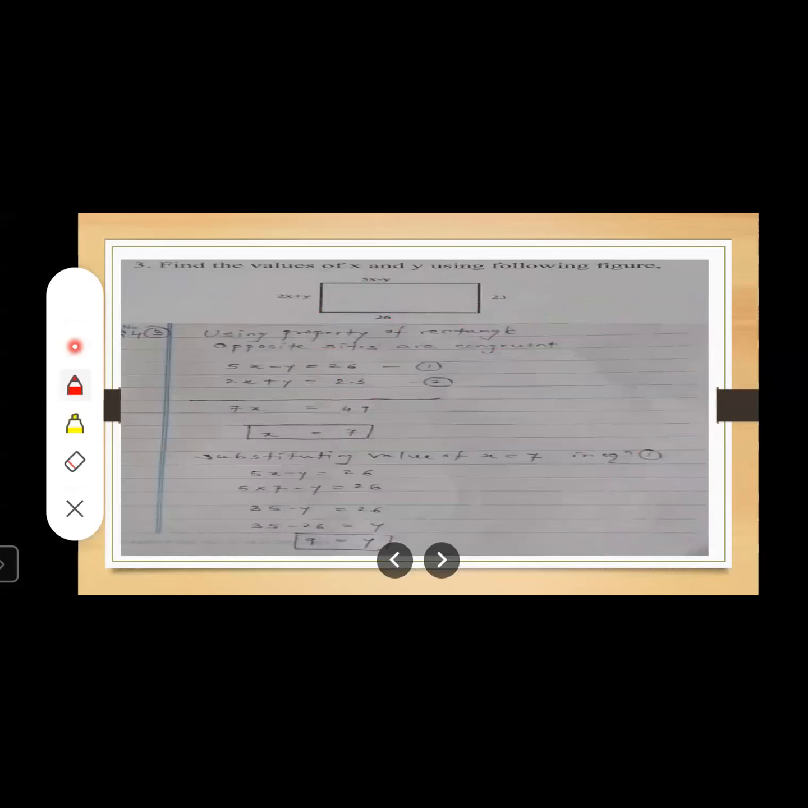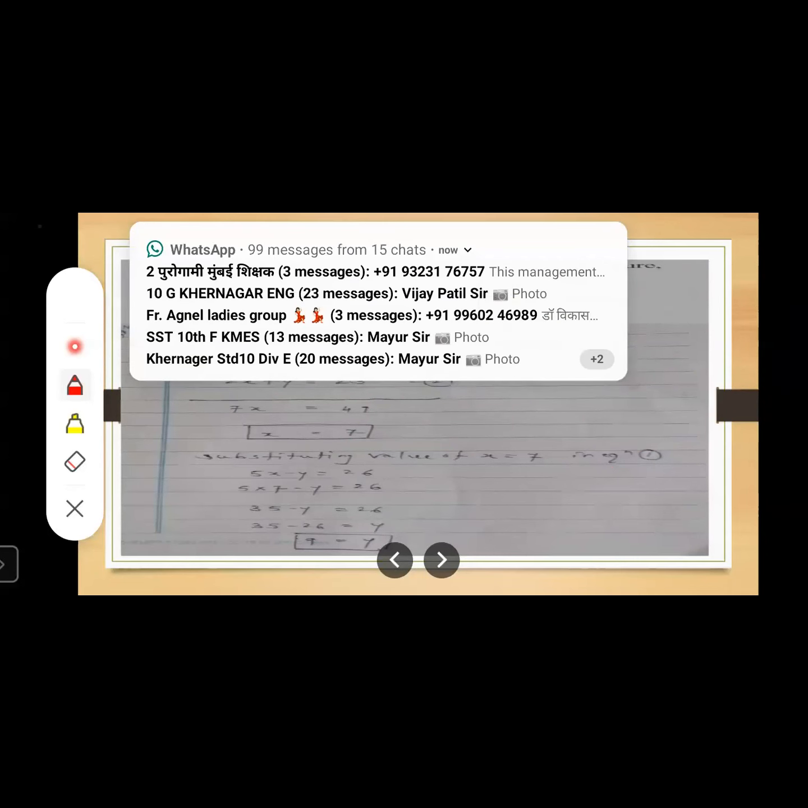Find the values of x and y using the figure. See, this rectangle is given and values are shown over the rectangle. Now, what they have told, find out the values of x and y using the following figure. Now, you know the given figure is a rectangle, and you know rectangle opposite sides are congruent. Congruent means what? Equal in length, right?